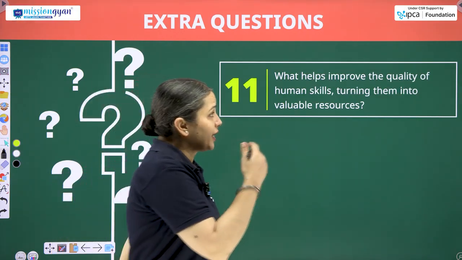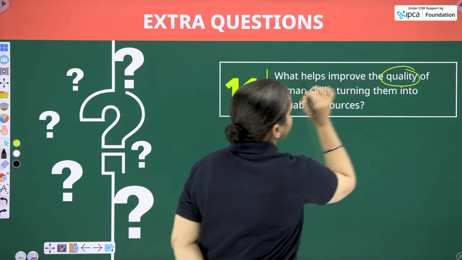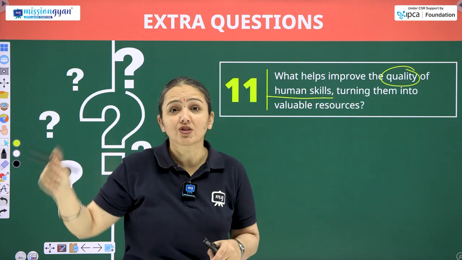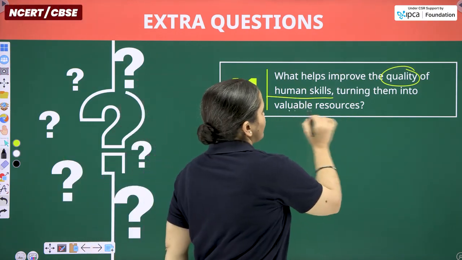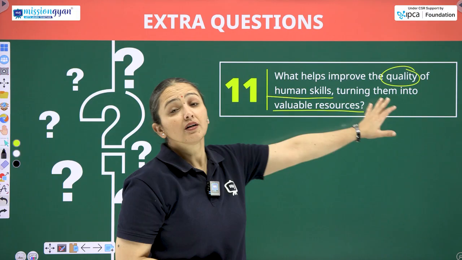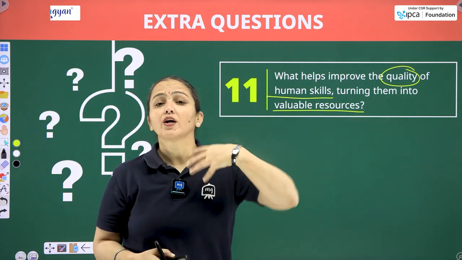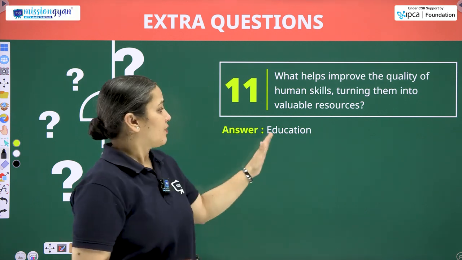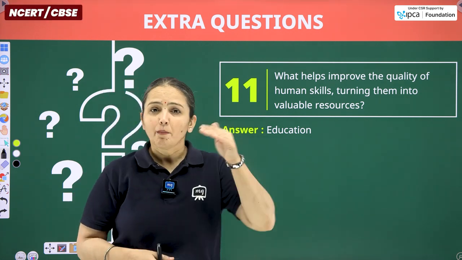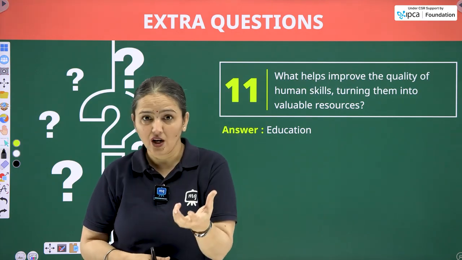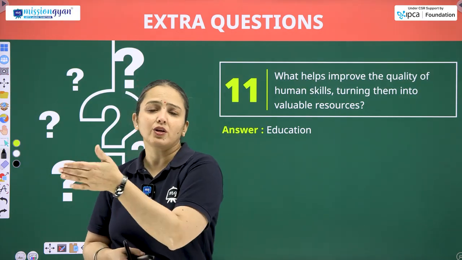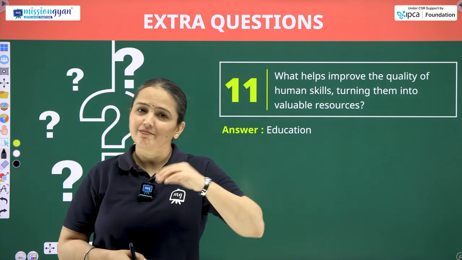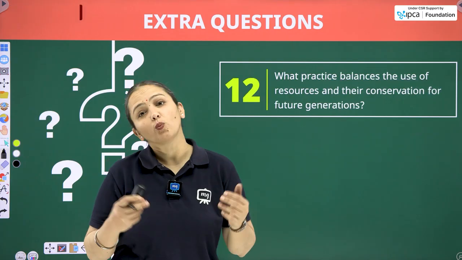Next question, what helps improve the quality of human skills? That is human resources. It means human resources development, turning them into valuable resource. So here we have to give that concern that how we can improve the quality of human resources so that they can create more and more human-made resources. That part is education, knowledge, by imparting them the knowledge, education, and after that, of course, they are pursuing the passage of getting skill or obtaining skill, and along with technology, as I already stated, they can create wonders.